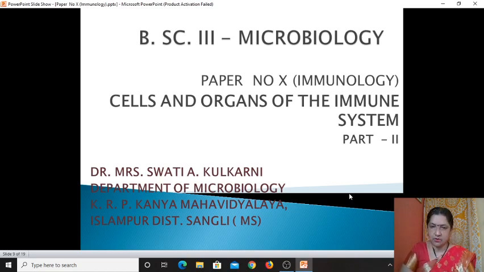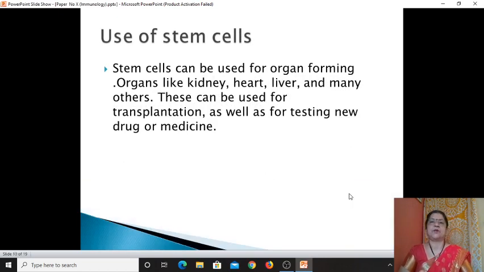So now we are studying in the second part the application, the major significance of the stem cell. Now we know very well the stem cells are derived in the bone marrow and from the blastocyst. We discussed adult stem cells, embryonic stem cells, totipotent, oligopotent, unipotent, and multipotent stem cells, and how they differ from one another. But now we should know what the application and significance of stem cells is, how they are important and why they are important.